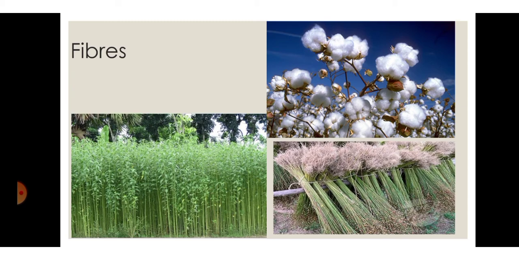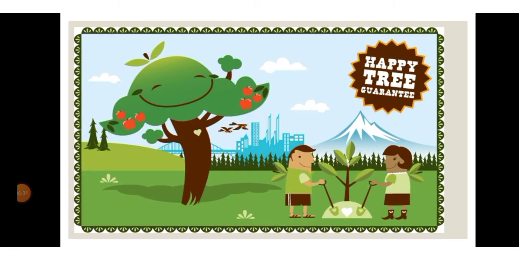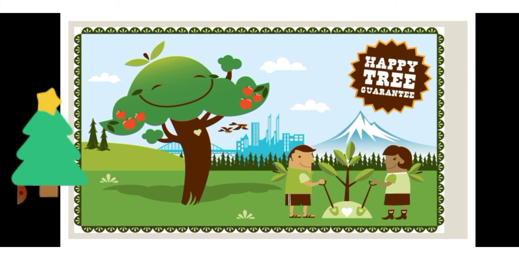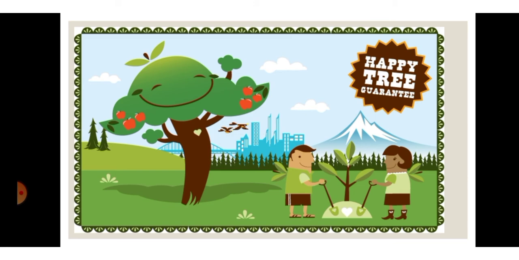Here we can see plants give us fibers like cotton, jute, coir, hemp, flax and others. So these are all the things that we get from plants. Be happy with the tree, and guaranteed the tree will give you something in return. So plant trees, and do not just plant them, make them survive as well. Only planting is not important, taking care of the tree is also important. Plant trees because trees are our friends.